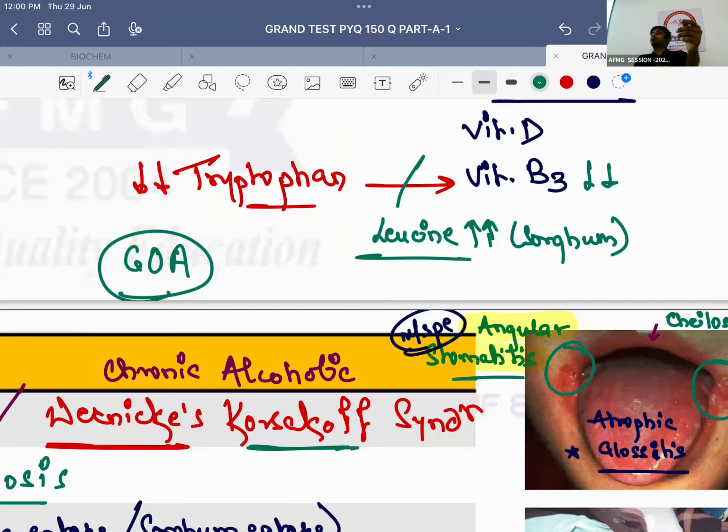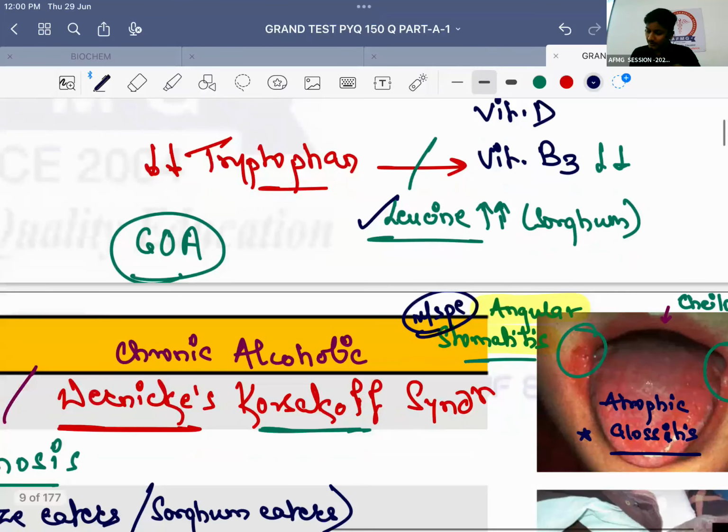So not only maize eaters but also sorghum eaters. Another question was, which is a pellagrogenic amino acid? Very good. Pellagrogenic means pellagra causing, so the answer should be leucine. Okay, so that's important. That was a previous year question.